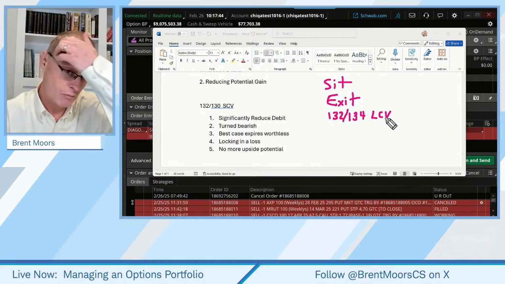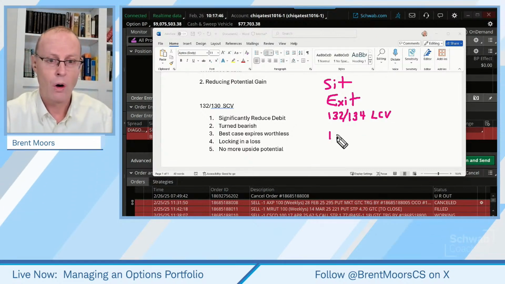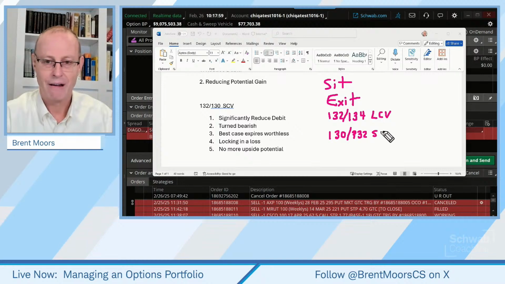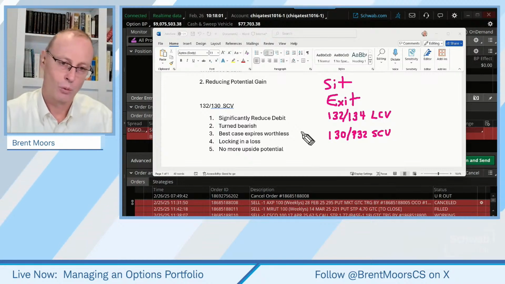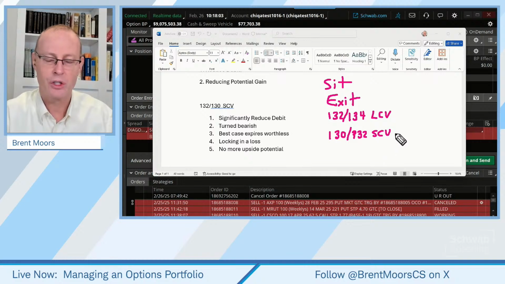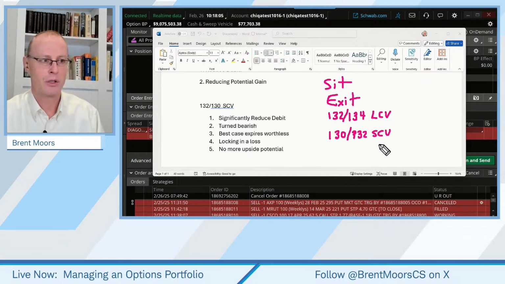That's a possibility. Or we could roll this down to a 130, 132 short call vertical, okay? And that, we're reducing the debit, we're turning the trade fundamentally into a bearish trade.